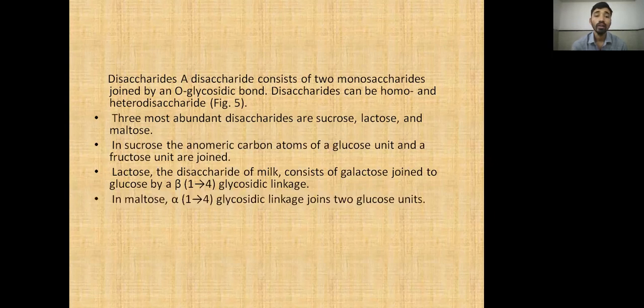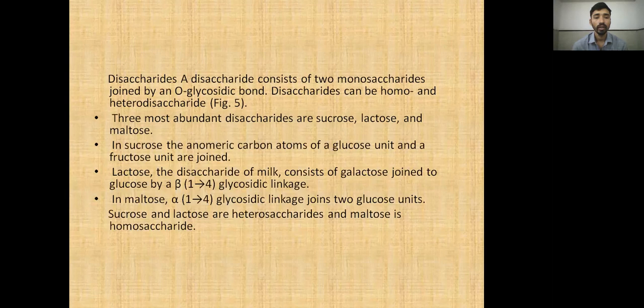And maltose has an alpha 1,4 glycosidic linkage joining glucose molecules. Alpha 1,4 glycosidic linkage means two of the same monomer are required. It is also known as a homodisaccharide. Heterodisaccharides are required for the beta 1,4 glycosidic linkage, where glucose as well as galactose molecules are required. And sucrose and lactose are heterodisaccharides.